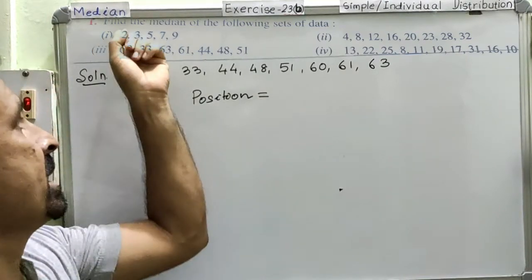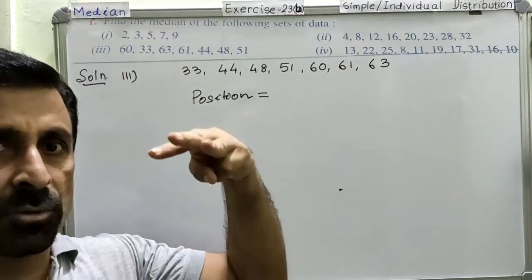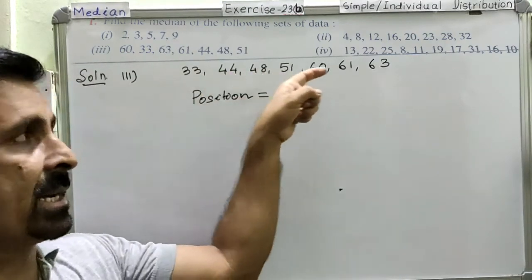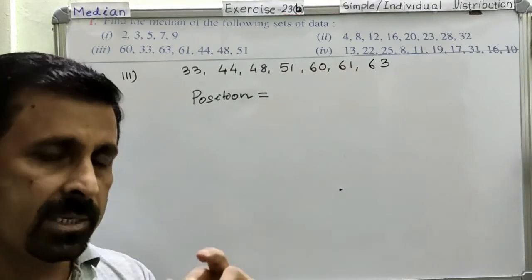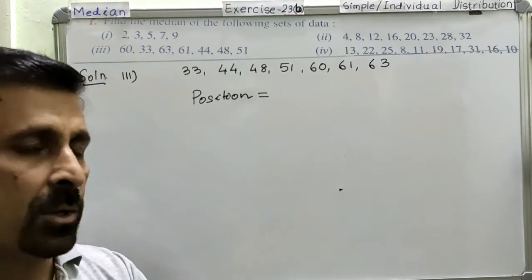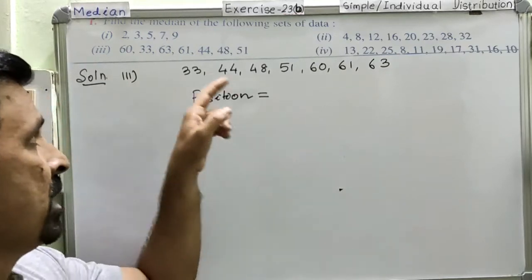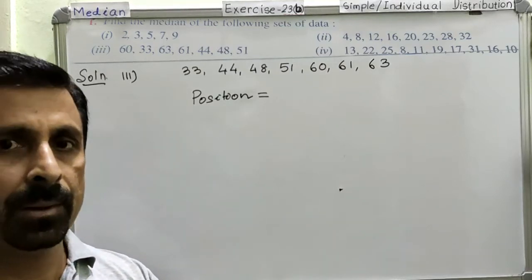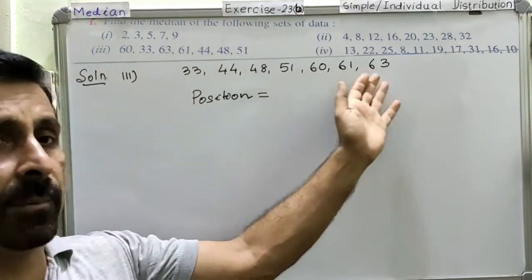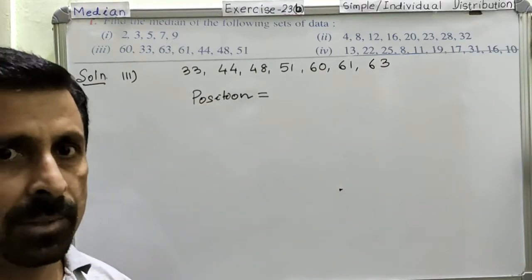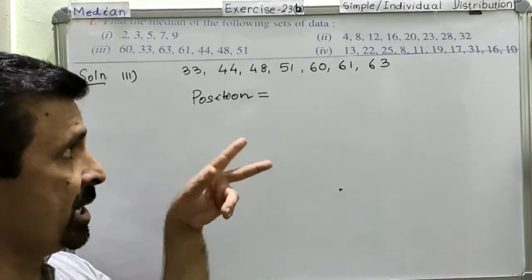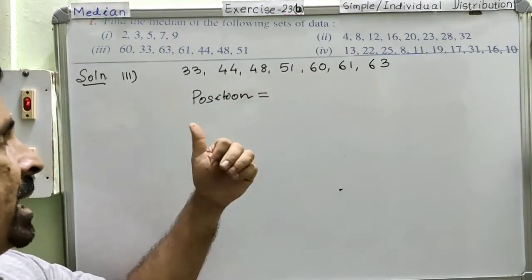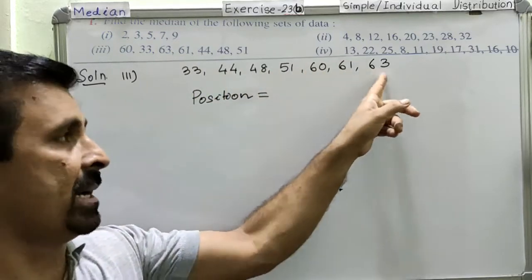Okay? Median can be calculated in 3 steps. Step number 1, arrange the data in ascending order. That we have already done. Step number 2, find the position. For position, it's very important for us to know whether the number of data we have is odd or even. Clear? If we have an odd number of data, then there will be only one position. But if you have an even number of data, then you will get 2 positions for the median. Okay? So let us see how many data we have in this question. 1, 2, 3, 4, 5, 6, 7. There are 7 data.